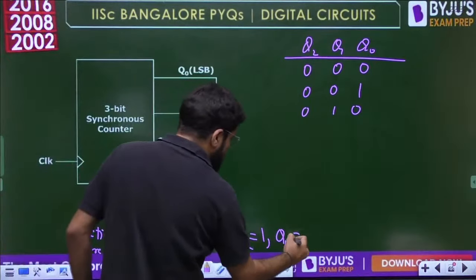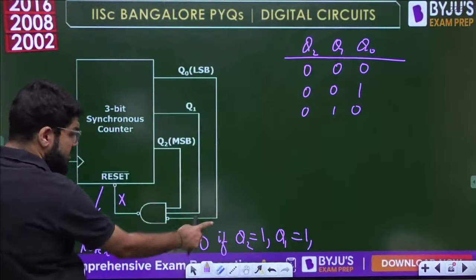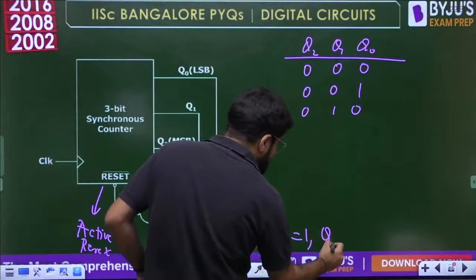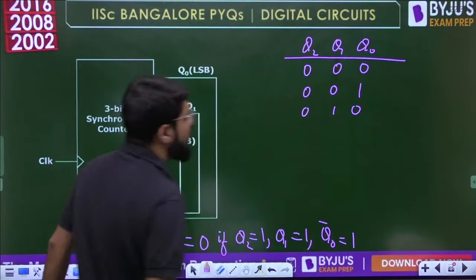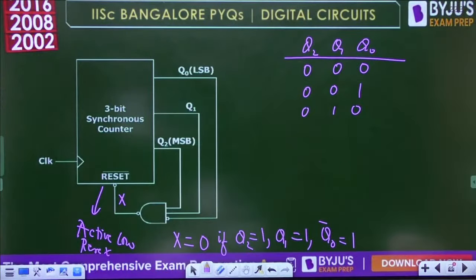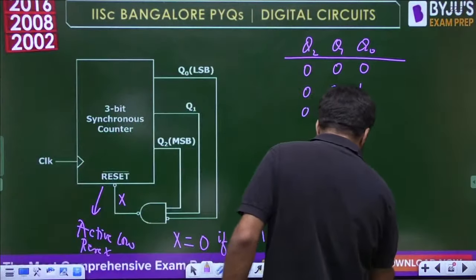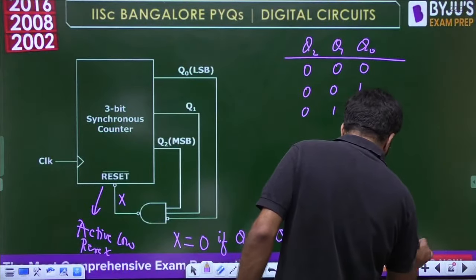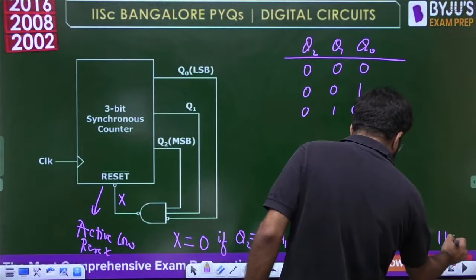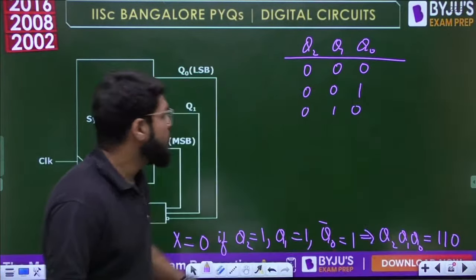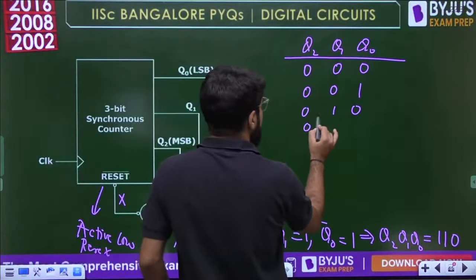Next is Q1, which should also be 1. And next is Q0 bar, pay attention, it is Q0 bar. This should also be 1. This should also be 1. That means what should be the Q2, Q1, Q0? It should be 1, 1 and 0. 1, 1 and 0. Okay, so we will go up to here, from 0, 0, 0.